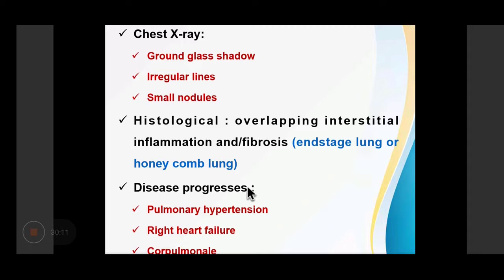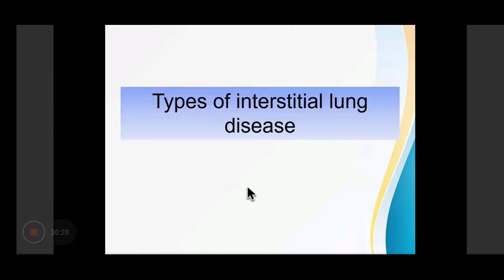The histological picture is mostly overlapping interstitial inflammation and/or fibrosis, which is an end-stage lung disease. There can also be honeycombing of the lung. As the disease progresses, there will be pulmonary hypertension, right-sided heart failure, and cor pulmonale. So, what are the various types of interstitial lung diseases?